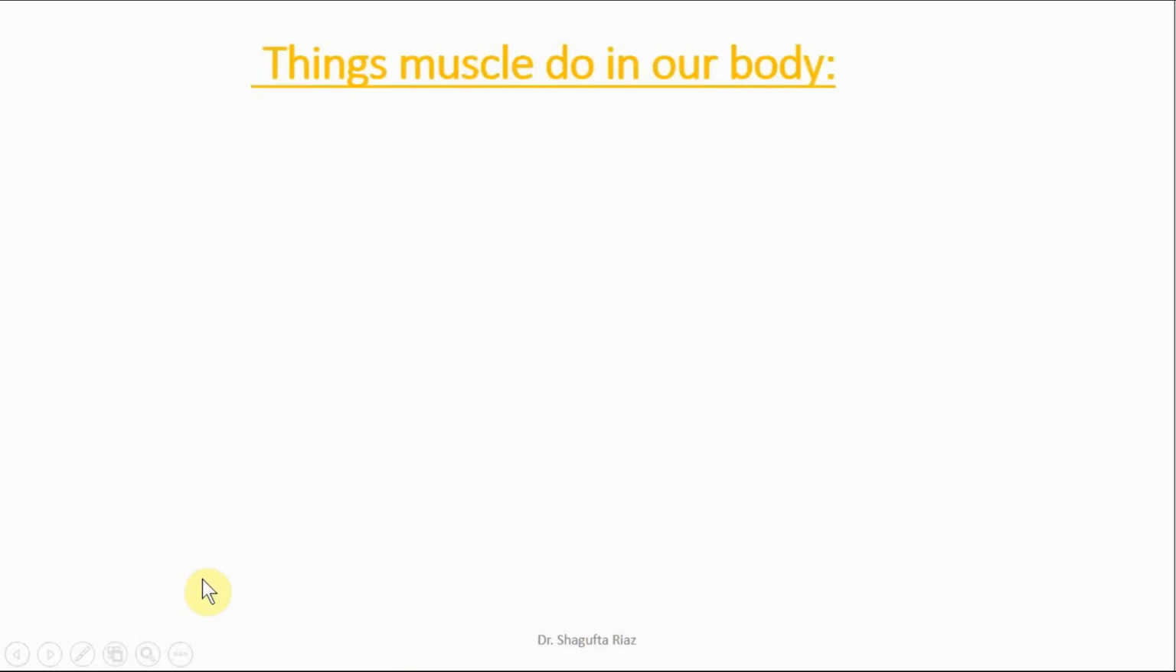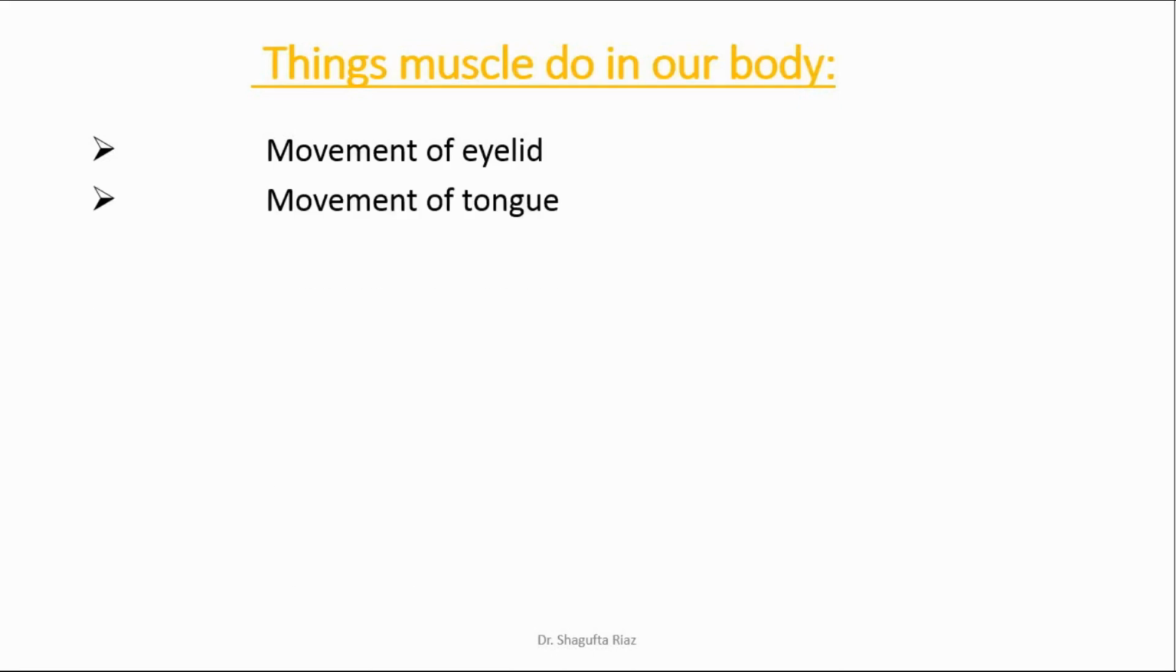Now we will look at what things muscles do in our body. The movement of our eyelid is possible because of the presence of muscles. Movement of our tongue, even our heartbeat, happens because of the muscles, the cardiac muscles, and because of the heartbeat, the blood is pumped through the heart and reaches different parts of our body.